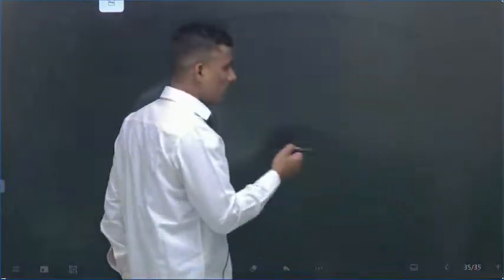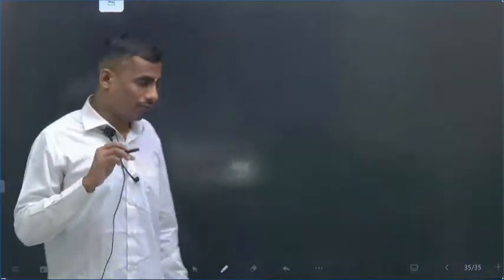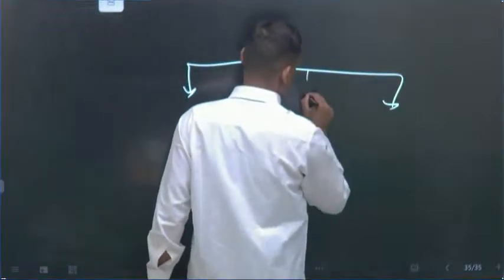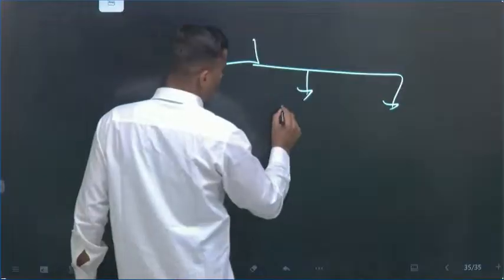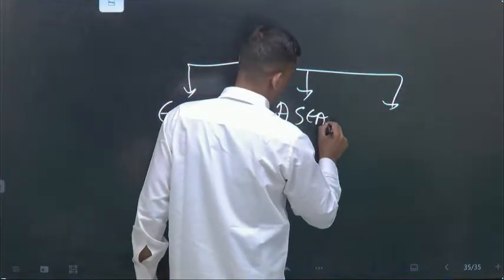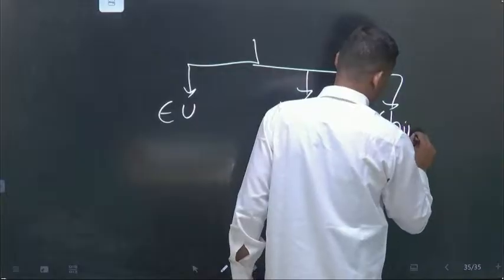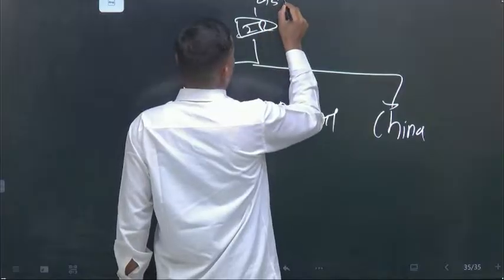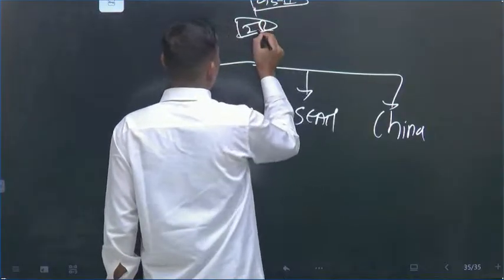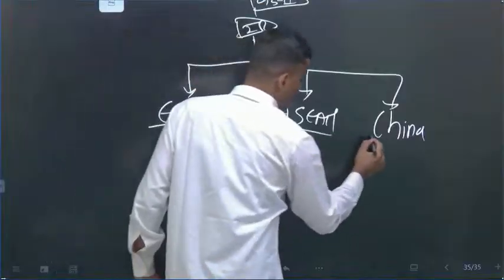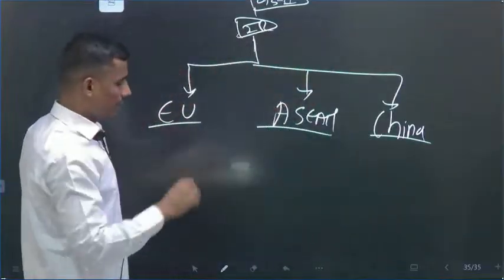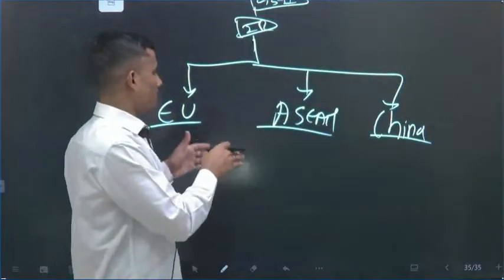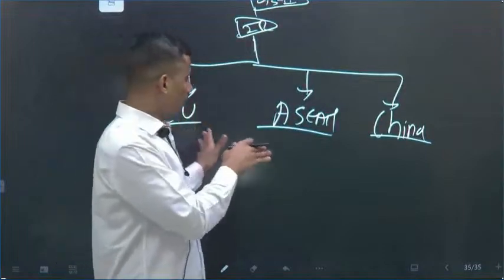Finally, before concluding the session, what have we studied today? We have studied three main parts of IR: EU, ASEAN, and China. And this comes under GS2. If you see, there is always a question, at least in alternate years or every year, on this domain, particularly EU, ASEAN, China. So we have covered this holistically.